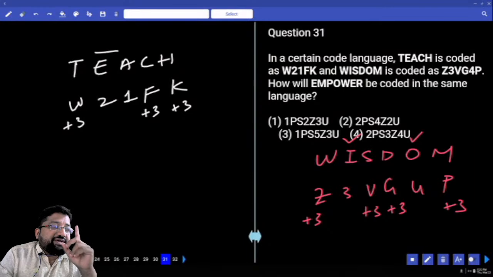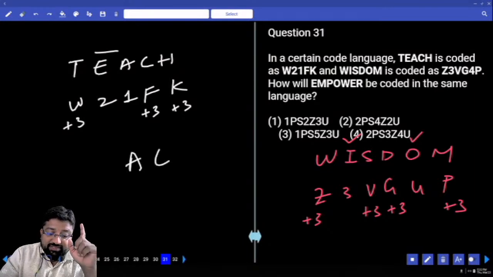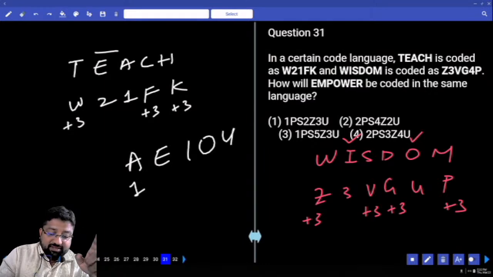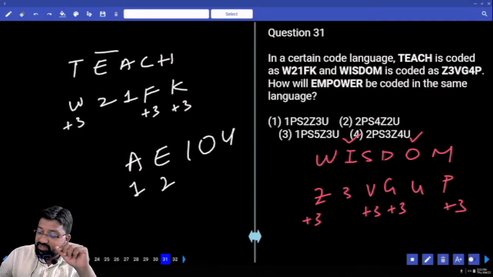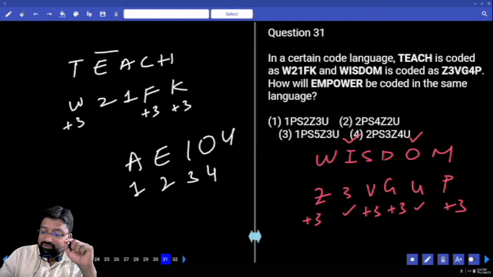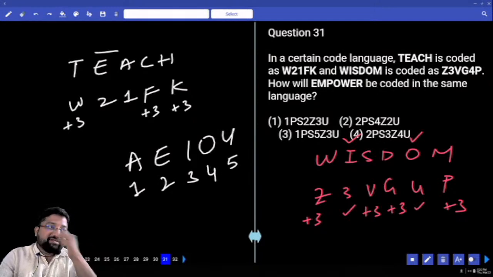The place value of A is 1 in alphabetical order. At the same time, if I go with vowels A, E, I, O, U, I can see A is coded as 1, E is coded as 2, I here is coded as 3, O here is coded as 4. Maybe U is 5.